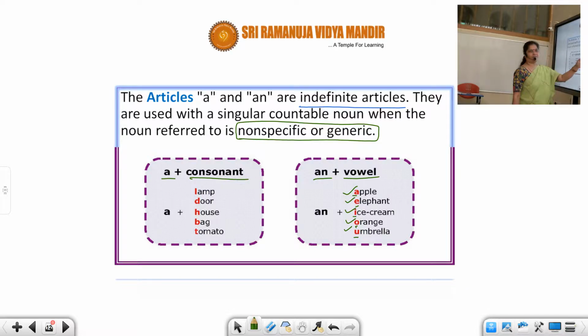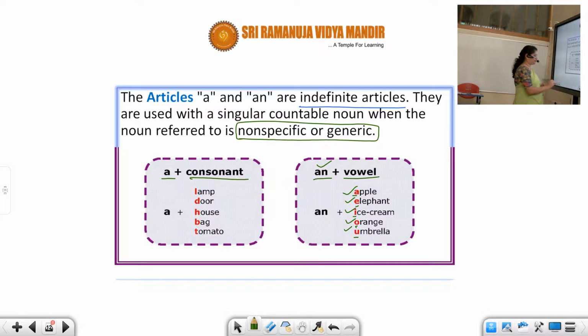We have 5 vowels in our English alphabet. Other than A, E, I, O, U, all the remaining letters are consonants. So you understood that you have to put article an in front of vowels and a in front of consonants.